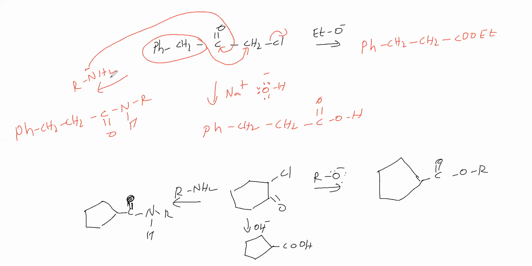Next we will go for an alpha beta unsaturated compound reacting with the Grignard reagent. So we are taking an alpha beta unsaturated compound. This is an alpha beta unsaturated carbonyl compound, which means a CO group is there, a ketone is there.